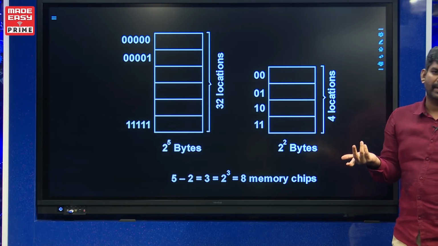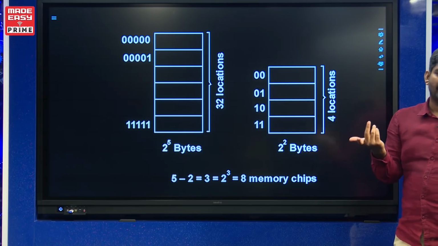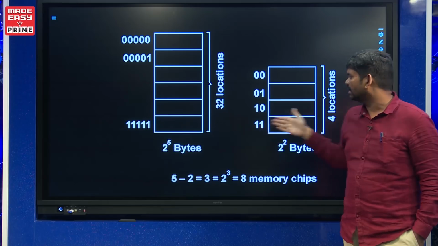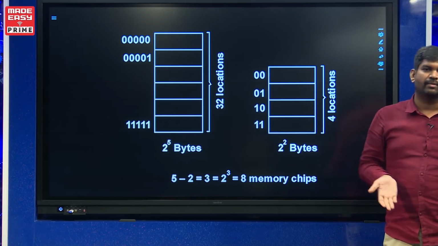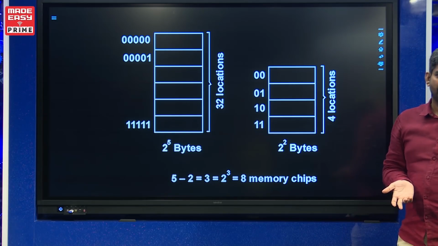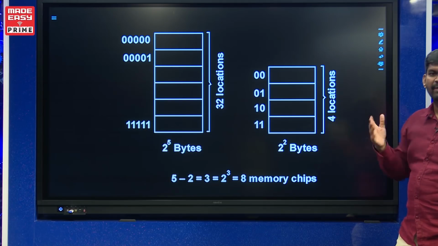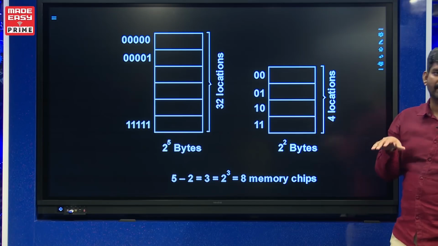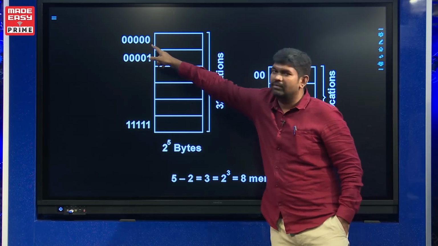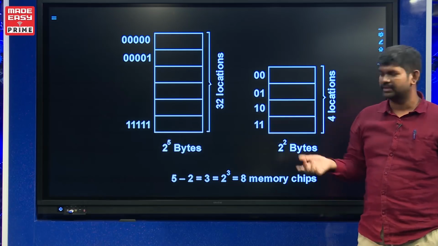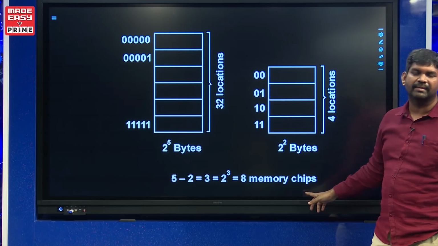The answer is quite aptitude, you can say it is a quant question. Here we have 32, here we have 4, obviously 32 by 4 is 8. That means 8 memory chips are required. I will tell you this answer in another way. See, how many bits are there here? 5. Here how many bits? 2. Difference? 3. 2 power 3 is how much? 8. So that is the way we have explained.